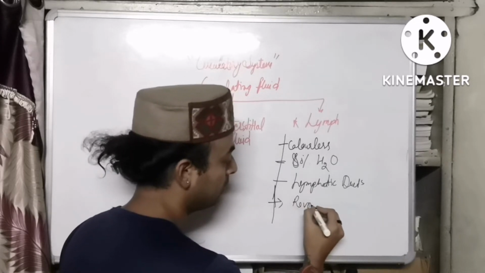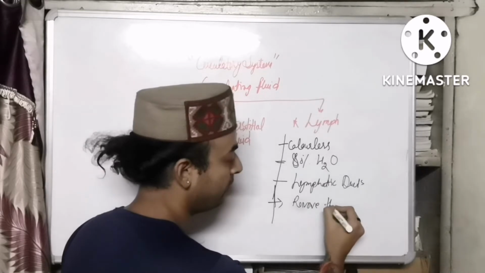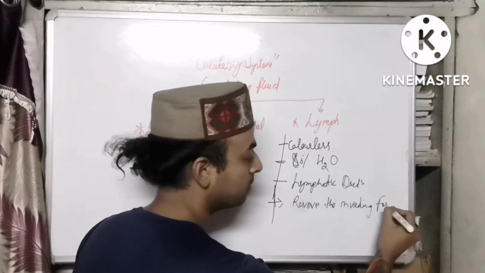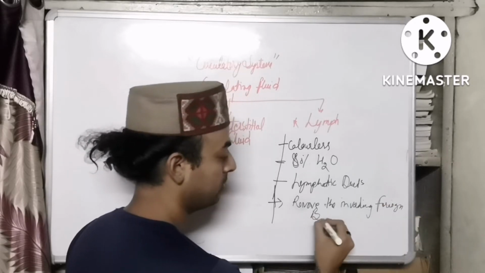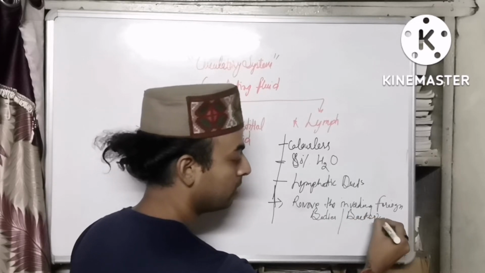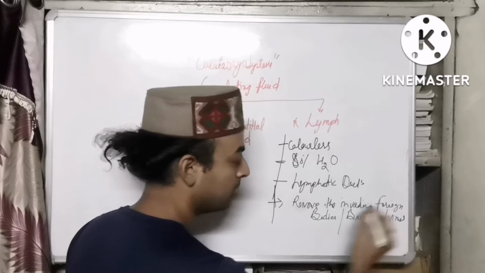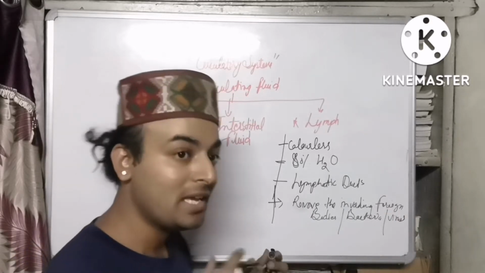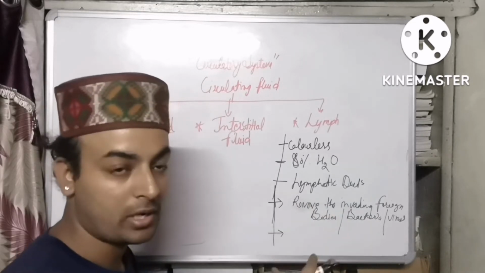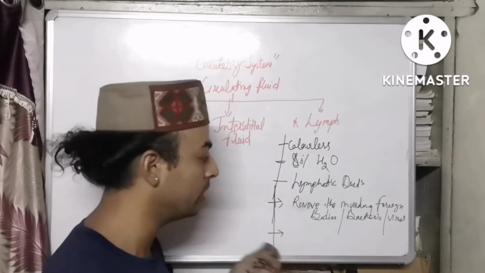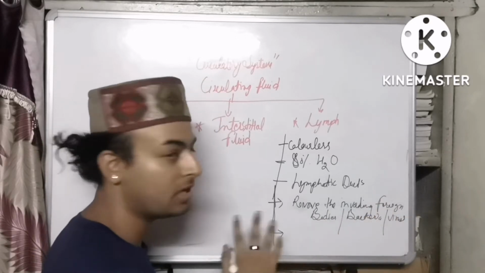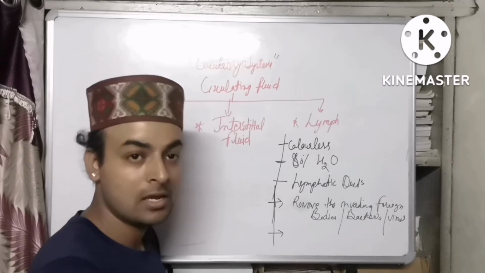The main role of lymph is to remove the invading foreign bodies, or you can say bacteria, viruses. So this is the role of lymph, the major role of lymph. Its role is to actually eliminate the different invading bodies, that is the foreign bodies, the antigens that get inside the human body. So it kills all these bacteria and viruses which are not required, which are accessory bodies that go